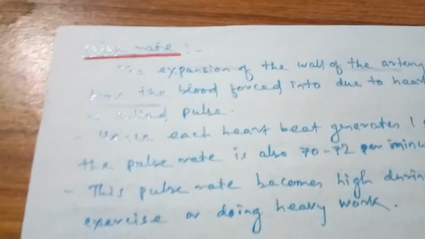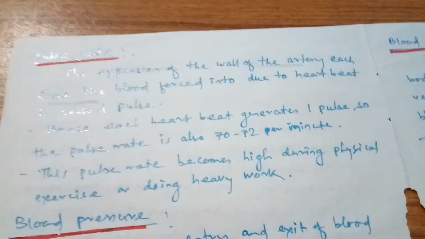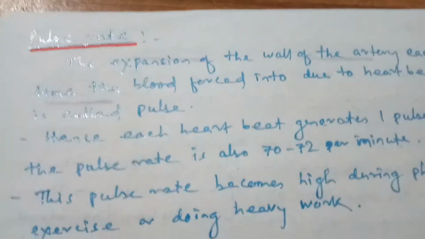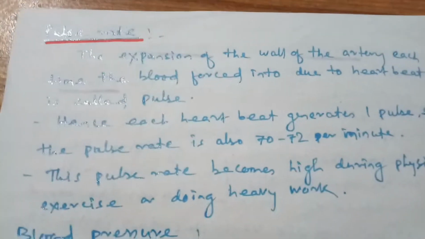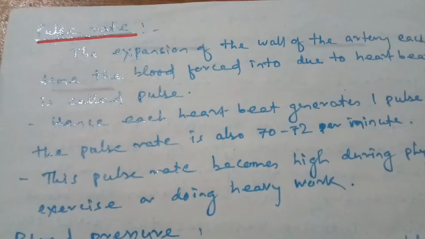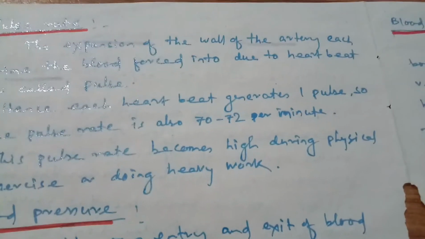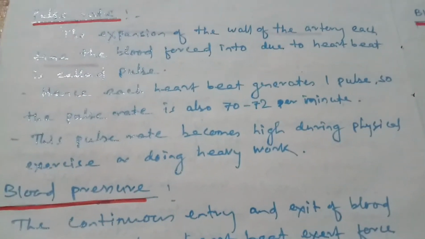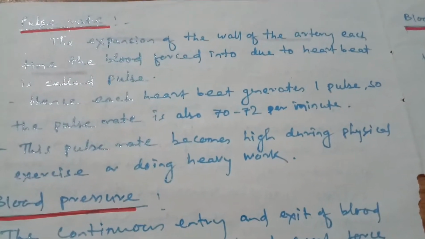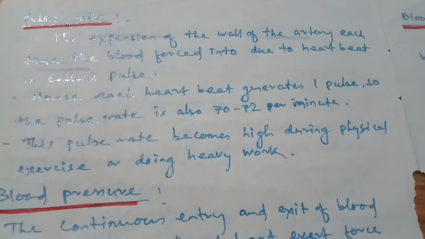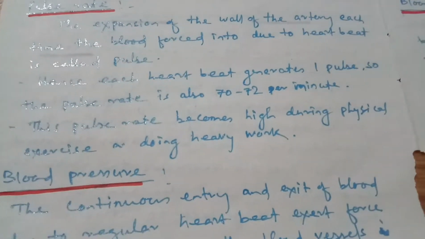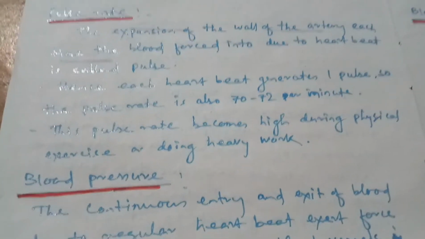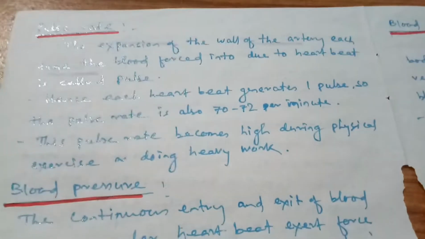Now students, pulse rate. The expansion of the wall of the artery each time the blood is forced into it due to the heartbeat is called pulse. Hence, each heartbeat generates one pulse. So the pulse rate is equal to the heartbeat, which is about 70 to 72 per minute. This pulse rate becomes high during physical exercise or during heavy work.